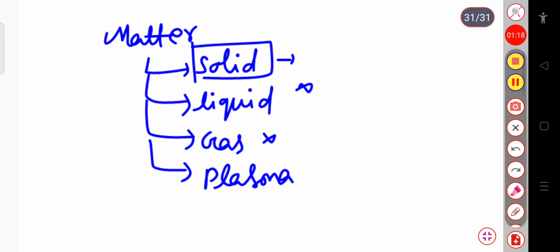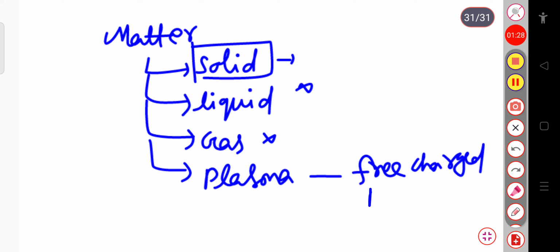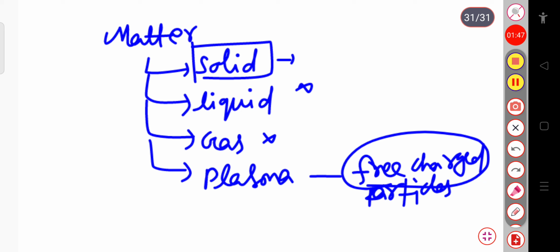And plasma has free charge carriers, free charged particles, usually in equal numbers. Plasma can respond strongly to electromagnetic forces, since it contains free charge particles.